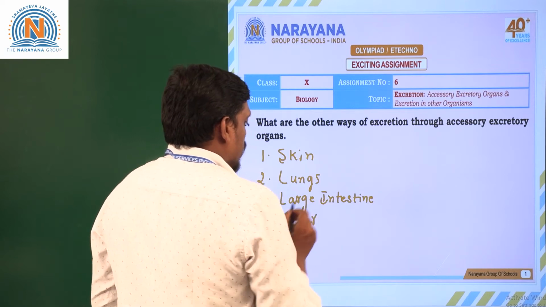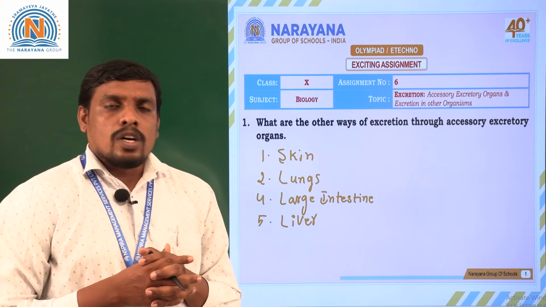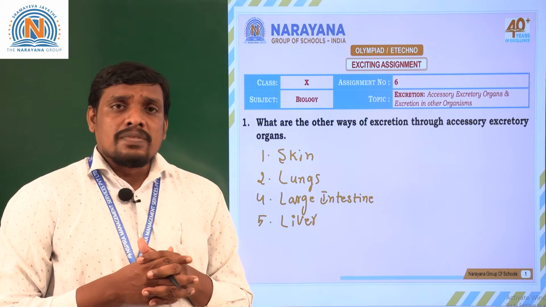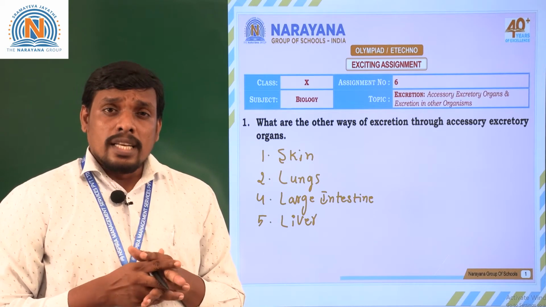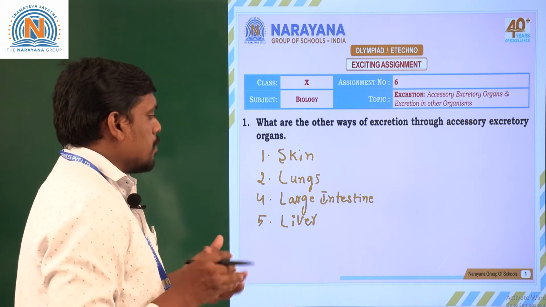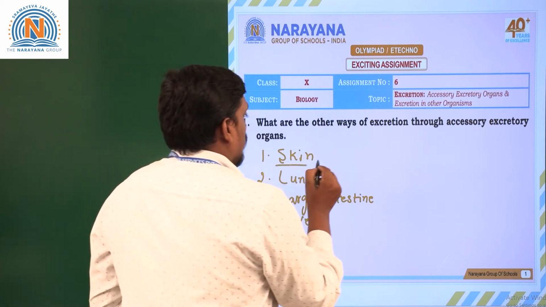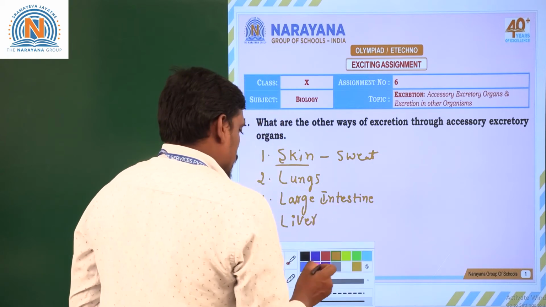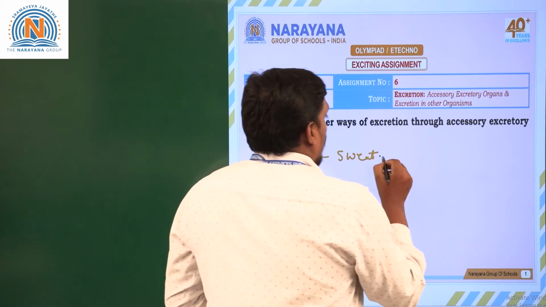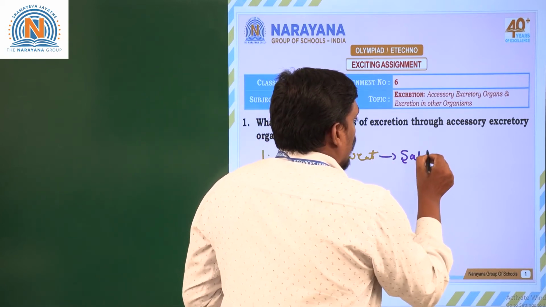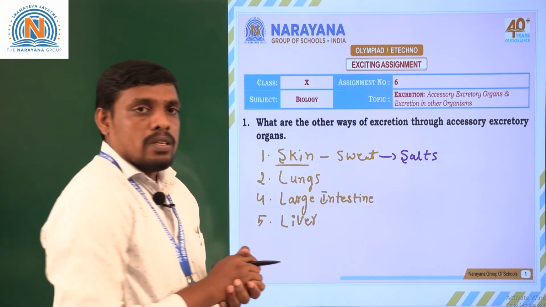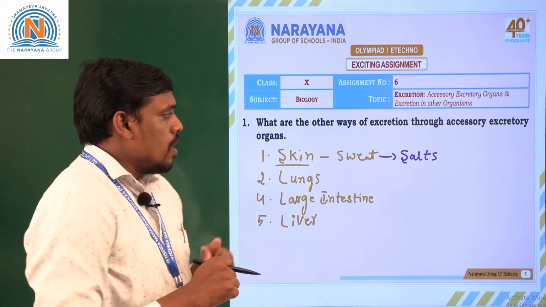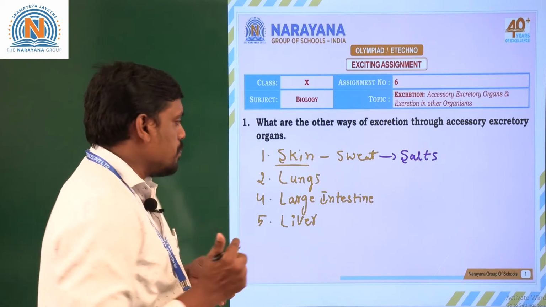The liver is also one of the important excretory organs. What are the substances excreted by the liver? Some nitrogenous waste, urea, nitrogenous waste is eliminated by the liver. Suppose we take the skin. Skin contains sweat glands. These sweat glands eliminate unwanted salts from our body, isn't it? Skin is considered the largest sensory organ that eliminates excess salts from the body.